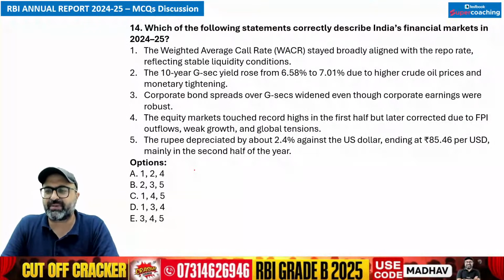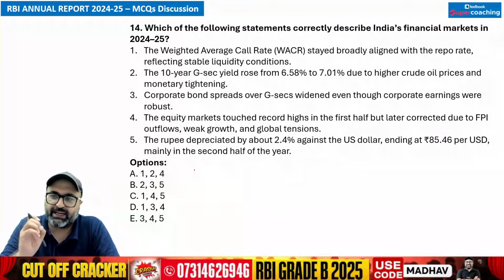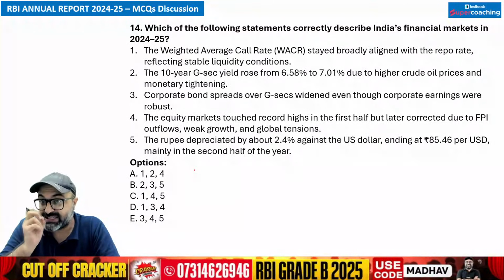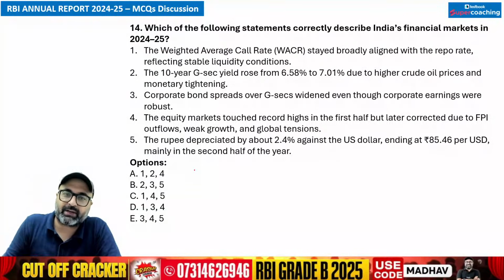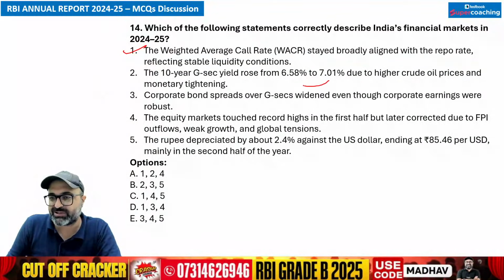Moving on to the 14th question. Which of the following statements correctly describe India's financial market in 2024-25? The weighted average call rate stayed broadly aligned with the repo rate, reflecting stable liquidity condition. That is correct. बिल्कुल सही है. 10-year government security yield rose from 6.58 to 7.01. No, sir, it's the other way around. This is wrong. It has decreased from 7.01% to 6.58%.